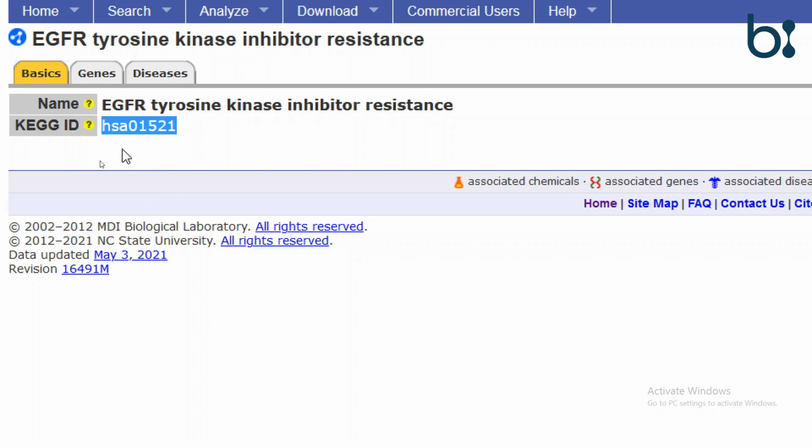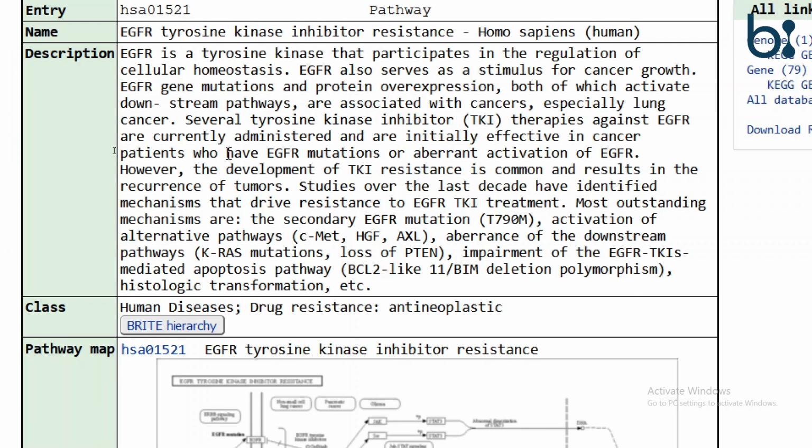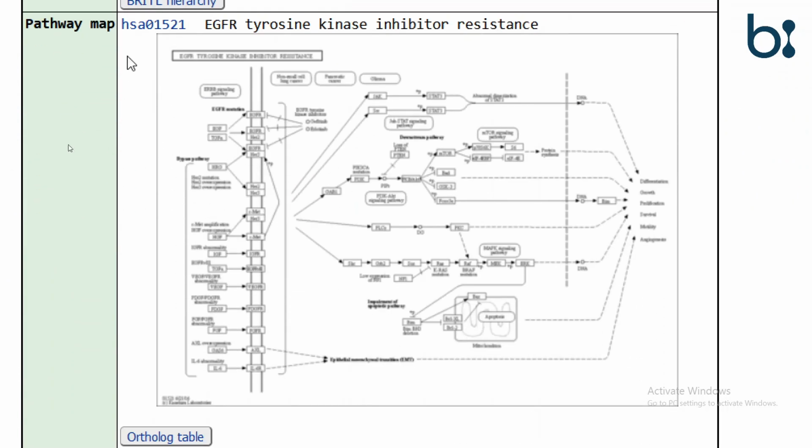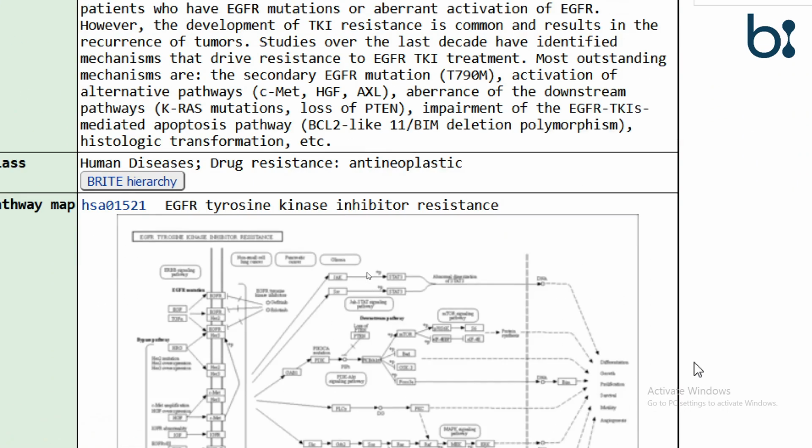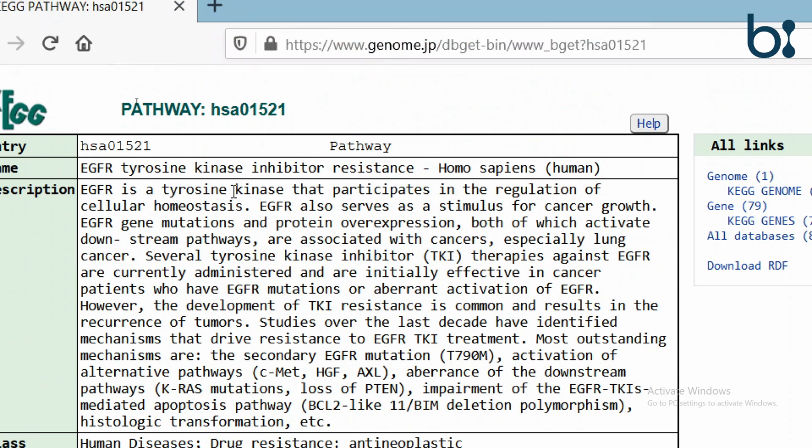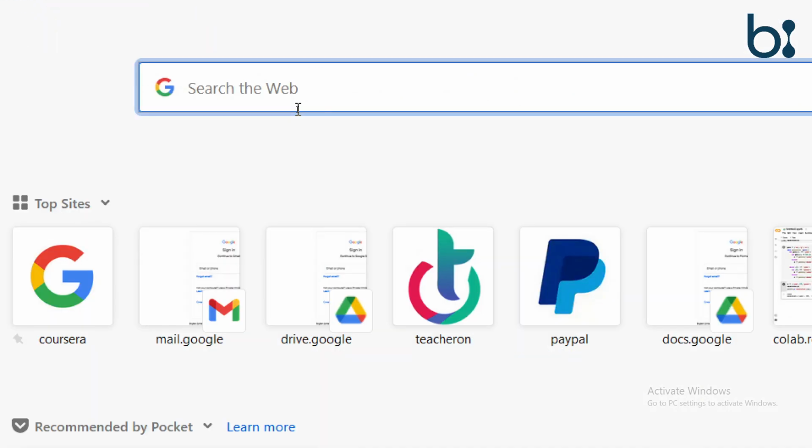If we click on this particular KEGG ID, we will be directed to the KEGG database. We can see this is the KEGG pathway database. Now we will visit the third database, that is the Gene Expression Omnibus.